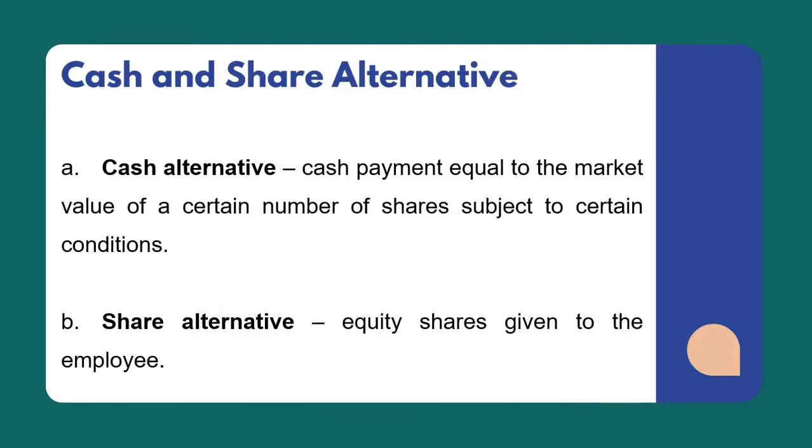So, that is for the situation wherein the rights were gradually exercised. Now, in some situations, the entity may grant a share-based compensation, but the form of settlement is not yet definite. In that case, alternatives may be provided. This can be either cash or share alternatives. For cash alternative, of course, cash payment equals the total market value of a certain number of shares subject to certain conditions.